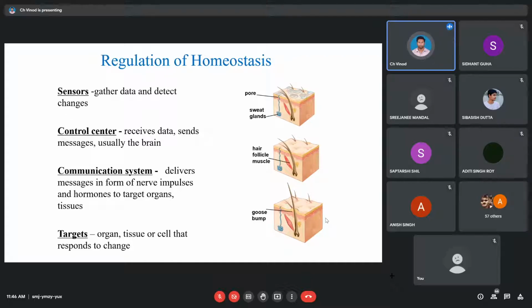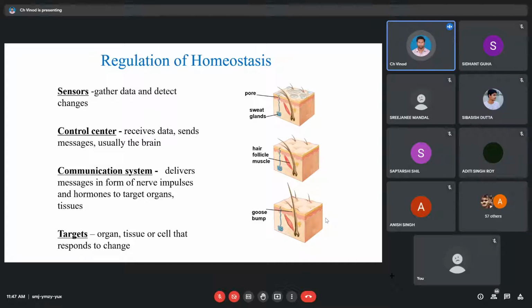For example, let's say the fasting sugar level of a human being should be between 70 and 90. If this level crosses, let's say, 100, we are a bit higher with respect to the sugar content in the body. So that has to be regulated or repaired back. If it is not addressed properly, then the candidate will suffer from a disease called diabetes. In the same way, we have salt level, ionic level, pH level, water level, gas level. Different levels have to be addressed, and different things have to be sensed and controlled.